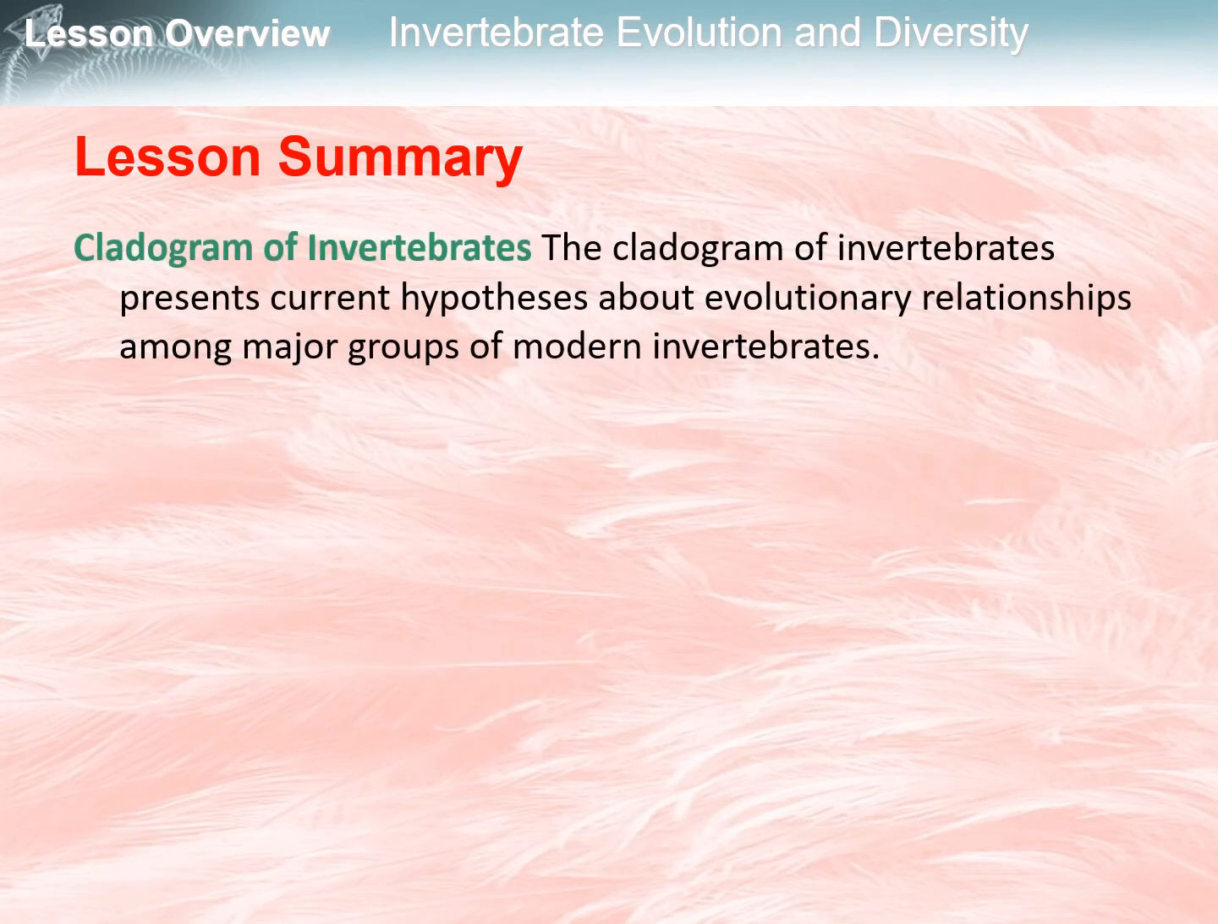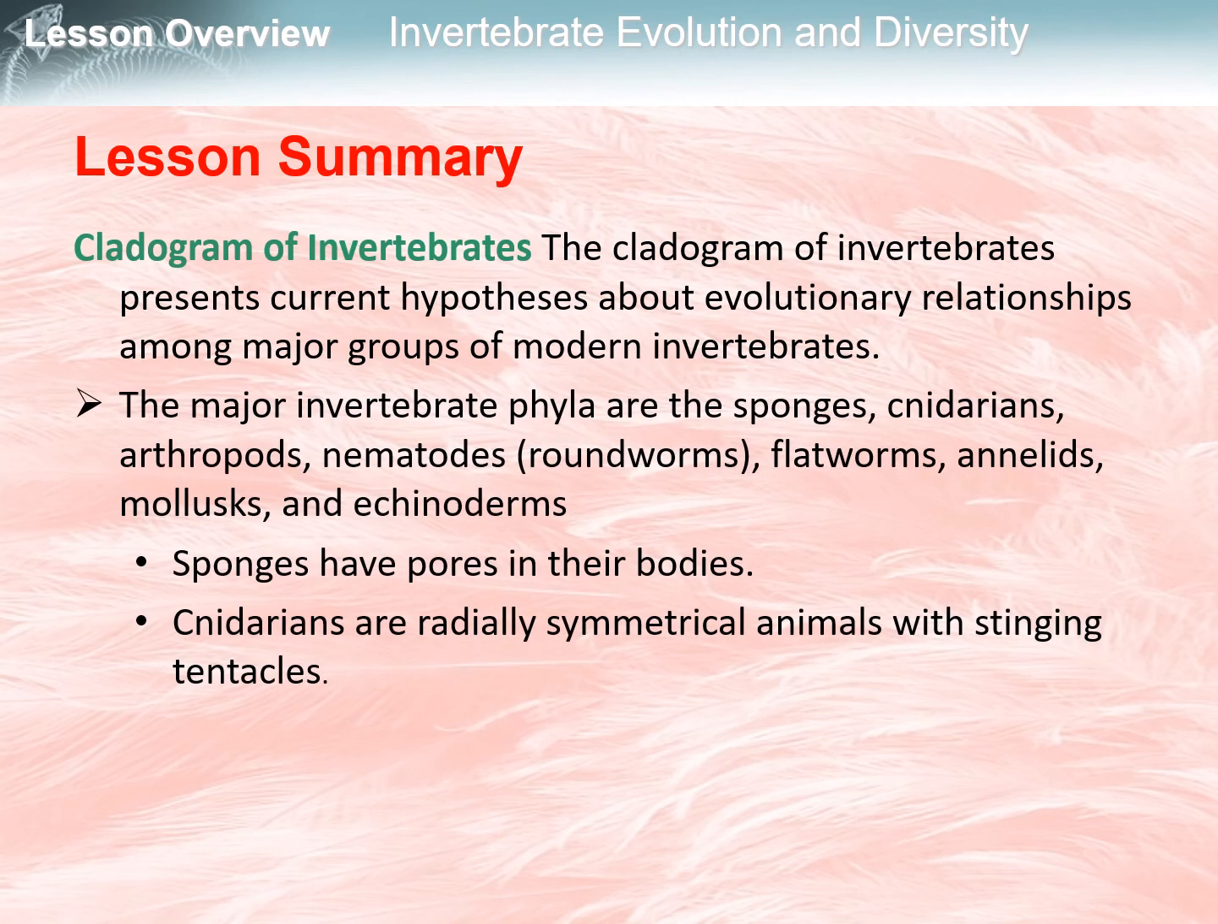The cladogram of invertebrates presents current hypotheses about evolutionary relationships among major groups of modern invertebrates. The major invertebrate phyla are the sponges, cnidarians, arthropods, nematodes or the roundworms, flatworms, annelids, mollusks, and echinoderms. Sponges have pores in their bodies. Cnidarians are radially symmetrical animals with stinging tentacles.